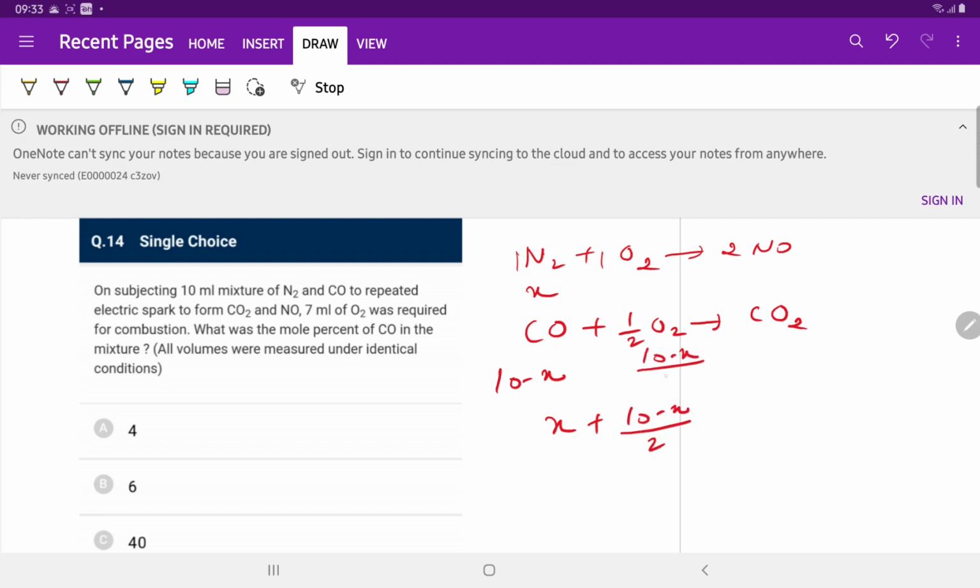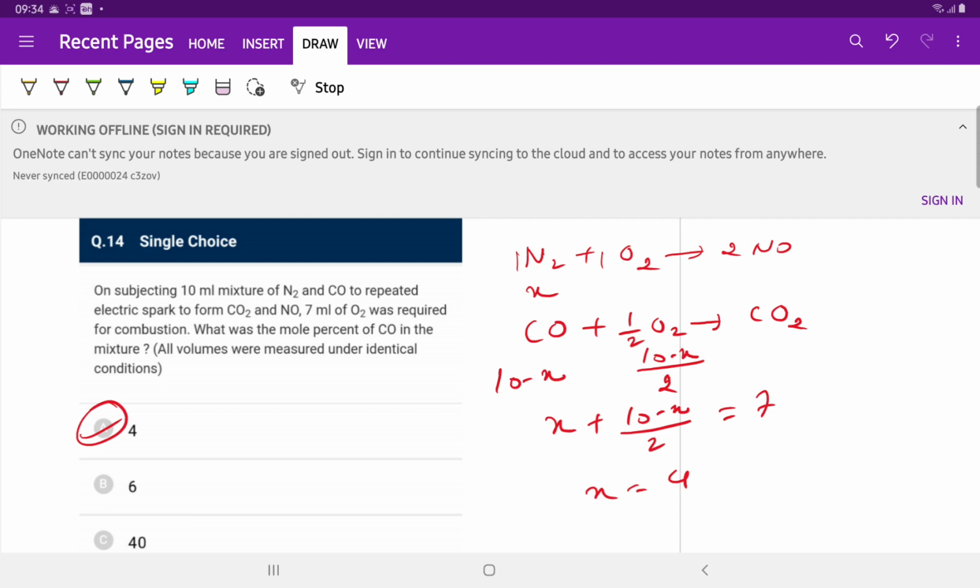For 1 mole of CO, half mole of O2 is required. So (10 minus X) divided by 2 is equal to 7. So X is equal to 4. So answer is A, 4 ml. 10 minus X is CO. What was the mole percent of CO?